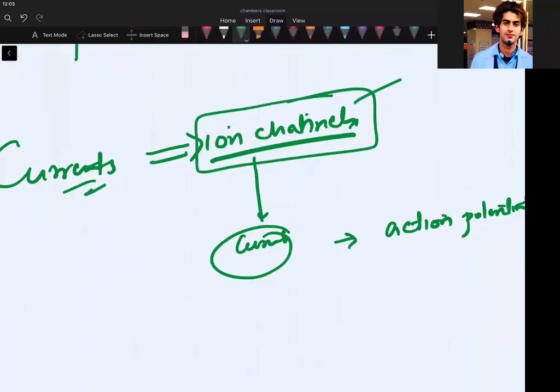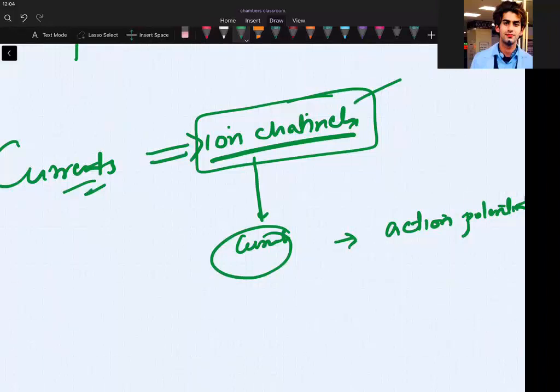Now basically we have major four types of ion currents happening in the cardiac tissues. We have a sodium current, a calcium current, a potassium current, and a pacemaker current. I will be writing everything, just listen first. But I don't want to keep it limited to this only. I want to tell you functions of different channels. Isn't it right to do it that way so that you understand it much better?